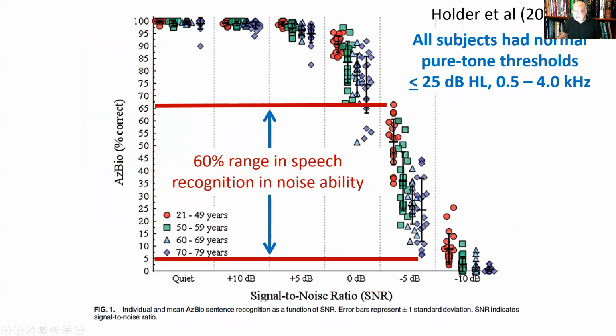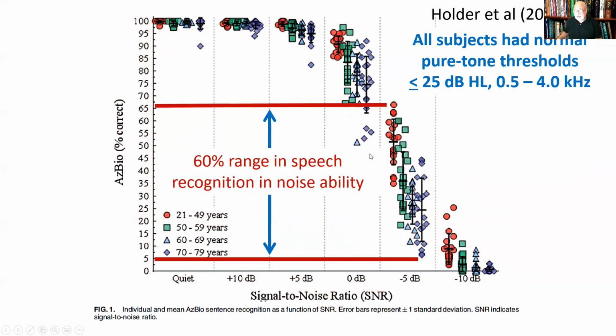Here's a really interesting study by Holder et al. All of their subjects had normal pure tone thresholds. They're plotting across different listening conditions. So this is a condition where they're listening to sentences without any noise. Then they're listening to sentences that are presented 10 dB above the noise, 5 dB above the noise, 0 dB, which is the same level as the noise, or when the speech was below the noise at -5 dB and -10 dB. These are the scores in percent correct for a test called the AzBio test.